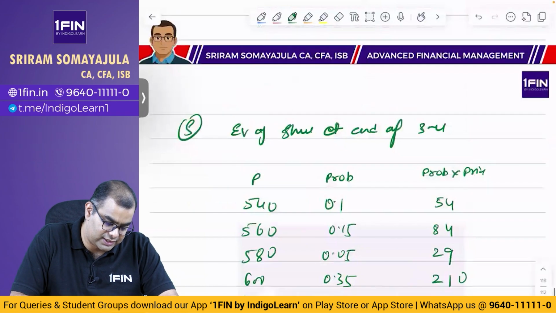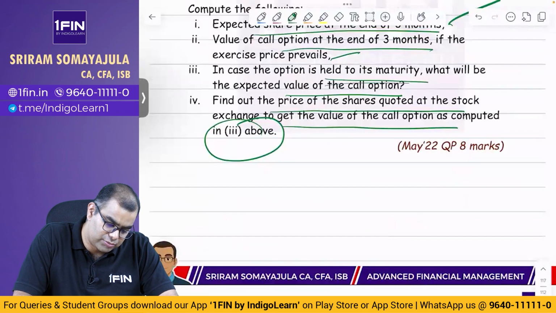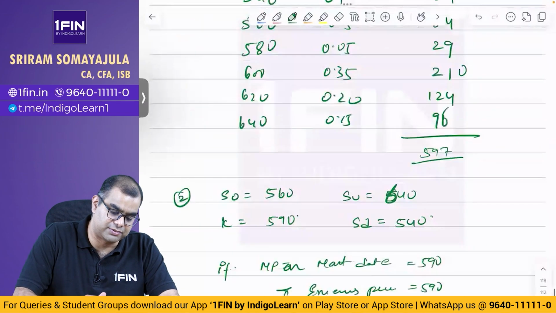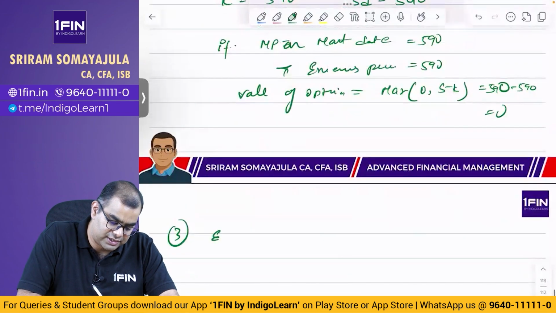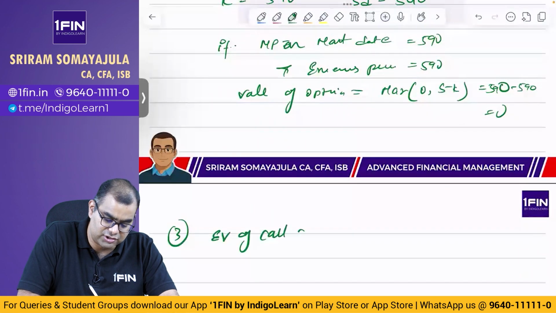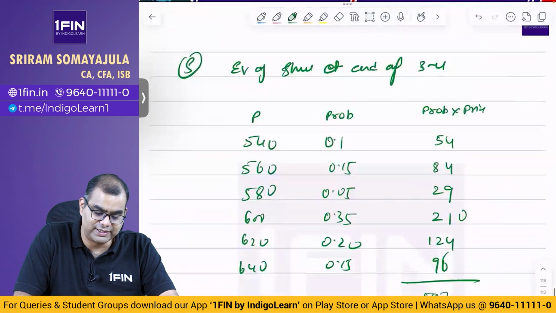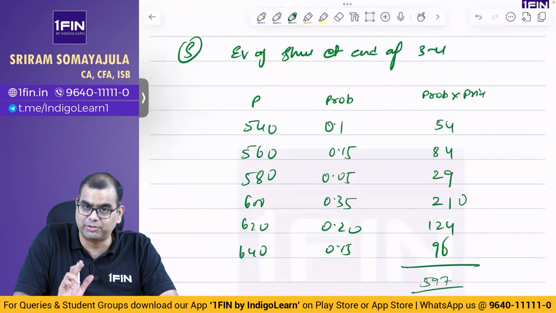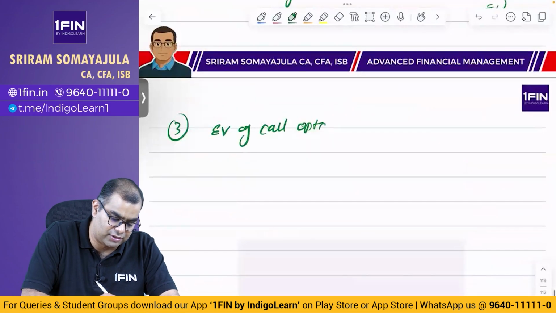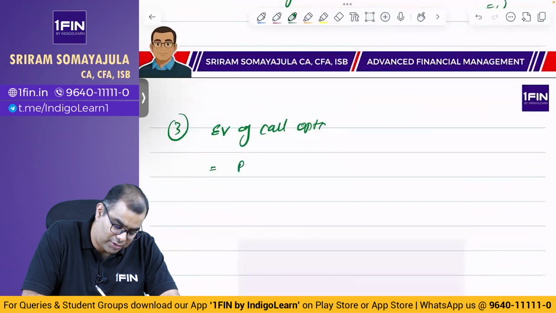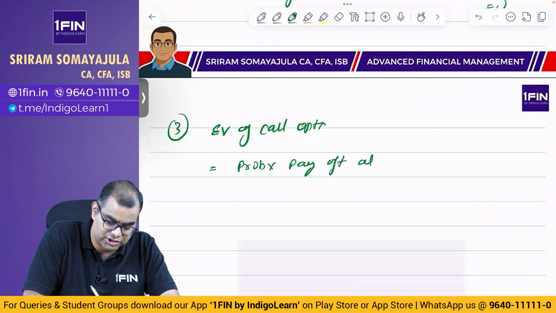நெக்ஸ்ட் 3 என்ன கேட்டிருக்கான்? In case the option is held to maturity, what will be the expected value of the call option? Expected value of call option. இது என்ன சொன்ன? Do not do 597 minus 590, 7 rupees. தப்பு. Okay, expected value of call option is probability into payoff at each level.